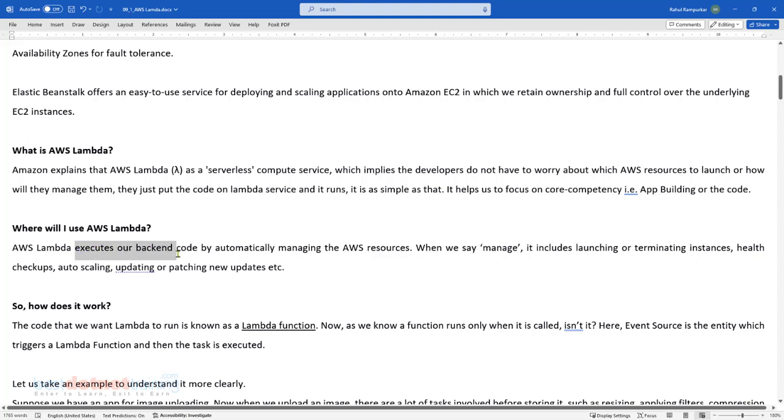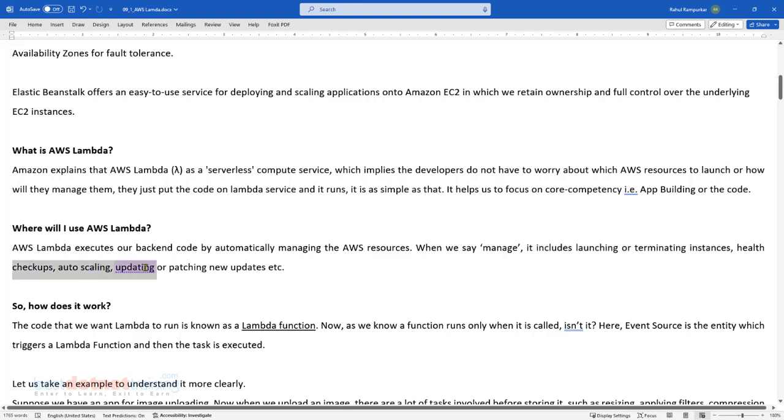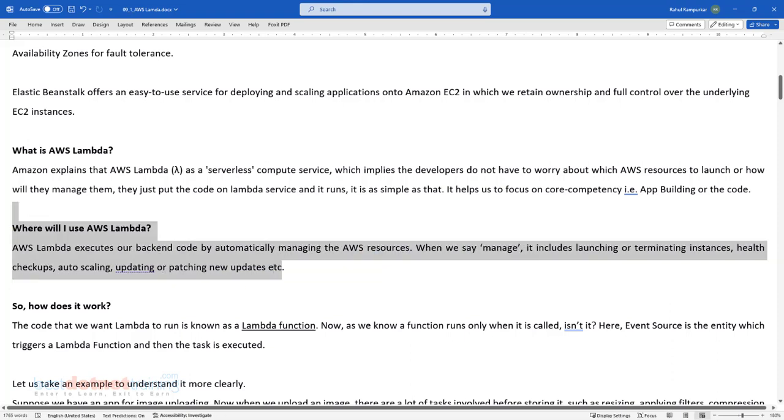So AWS executes our code by automatically managing the resources. What do I mean by managing? Sometimes that might be a confusing term. Managing implies that if required, it launches the instance. And if it feels the instance is idle for a prolonged period of time, because the code is not getting executed as there are no triggering events, AWS will terminate the instances when they are not required. AWS will take care of the health checks, auto scaling, updating, patching, everything. As simple as that.